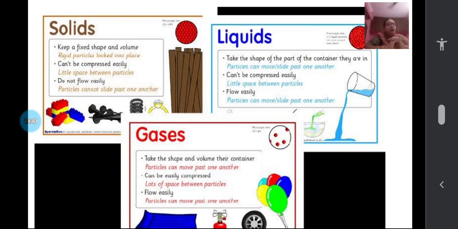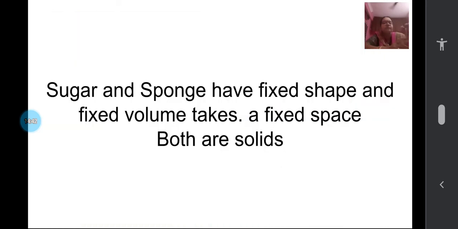Now coming back to our event. So what about sugar and sponge? Do they have a fixed shape? You saw the pictures, no? Yes. And they have a fixed volume. They occupy a fixed space. Yes. So they both are solids only. Even though it is not actually flowing like a liquid, it is just getting transferred.